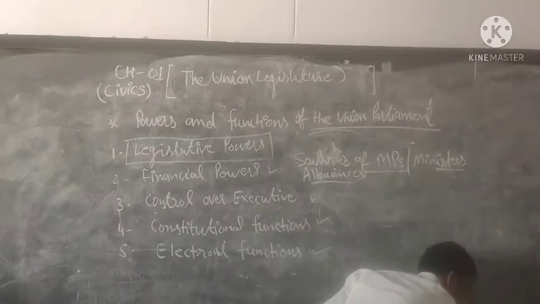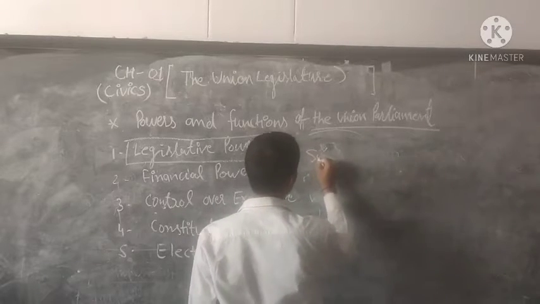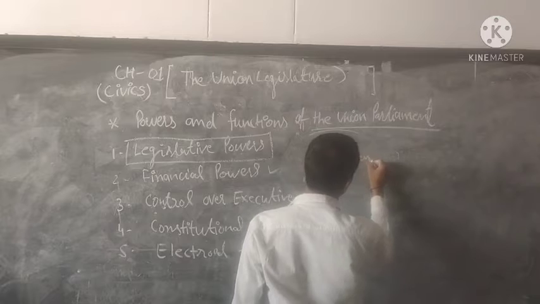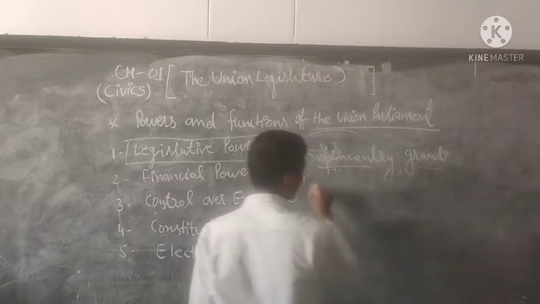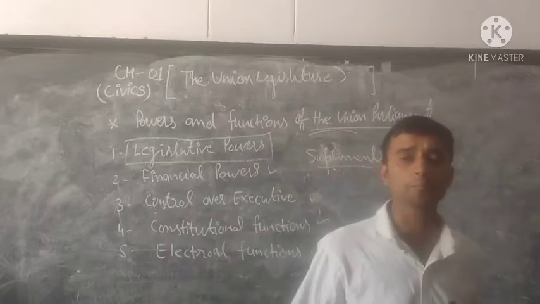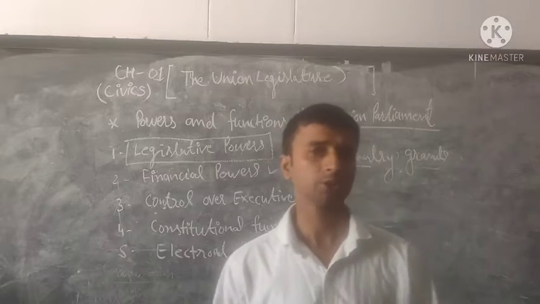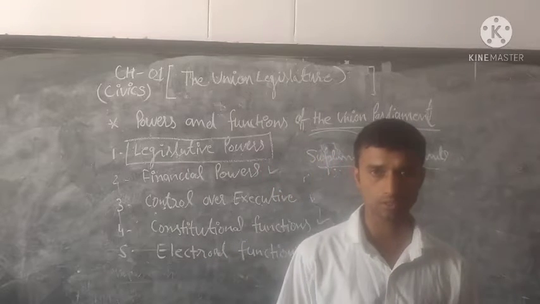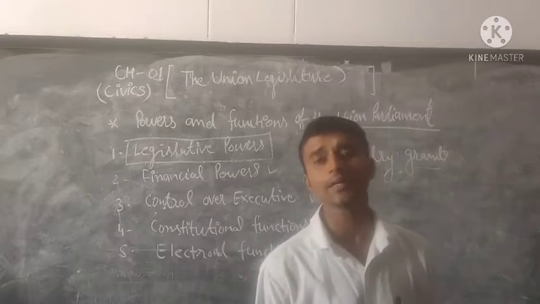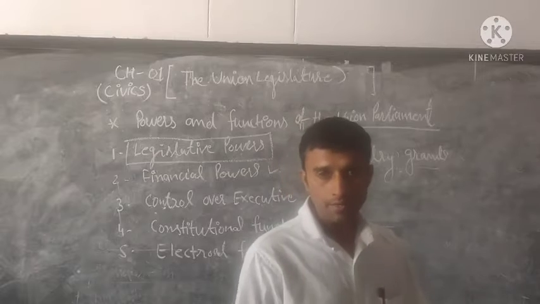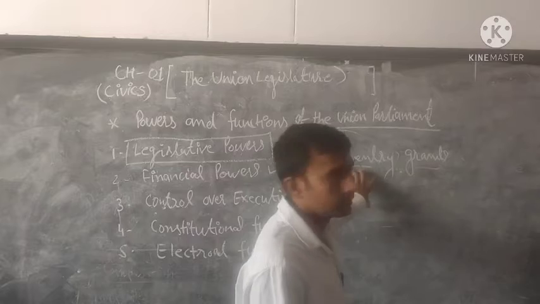What are supplementary grants? They are also approved by the parliament.